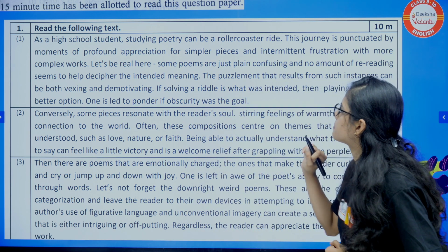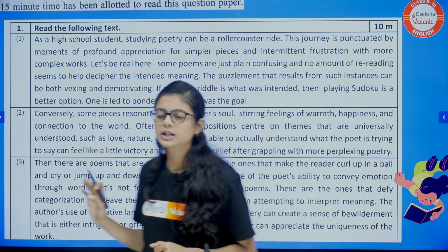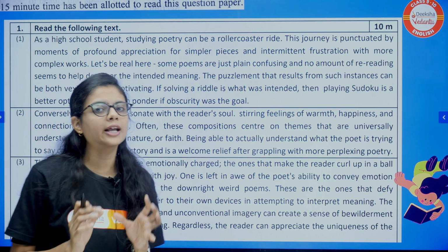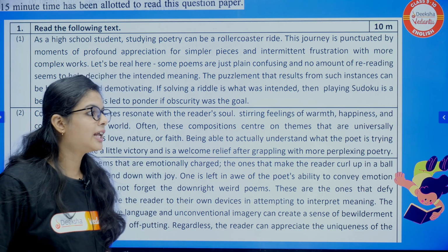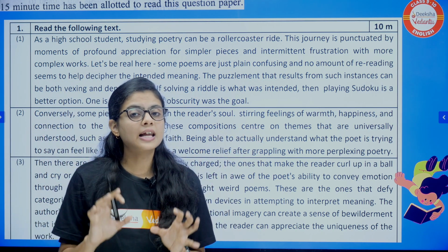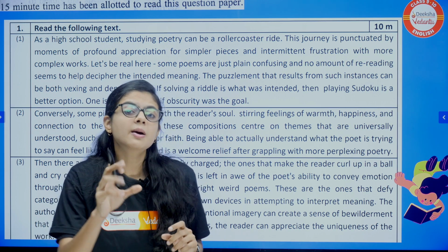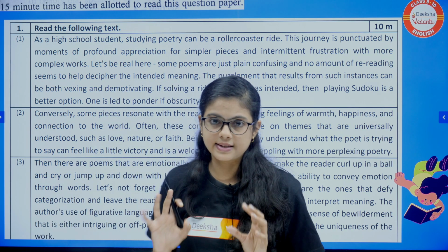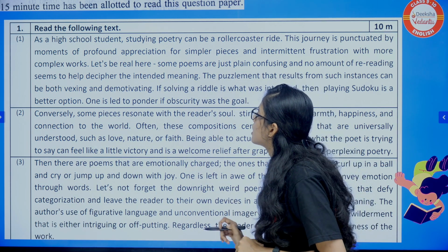So by this first paragraph, we can know that the poet is a little critical about poetry. He is not telling that poetry is the best. He is telling there are difficulties, there are some weird things also. This is the outcome. Okay, let's move.